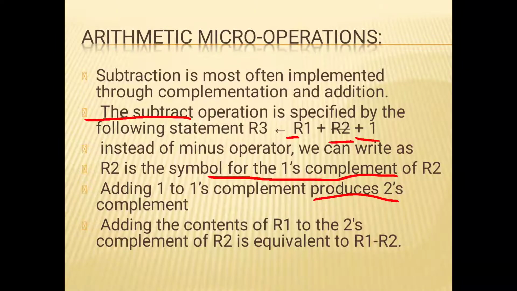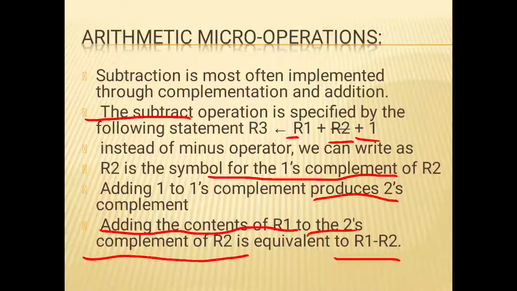We know that whenever we add a register to the 2's complement of another register, it is a subtraction. So adding the content of R1 to the 2's complement of R2 is equivalent to R1 minus R2.